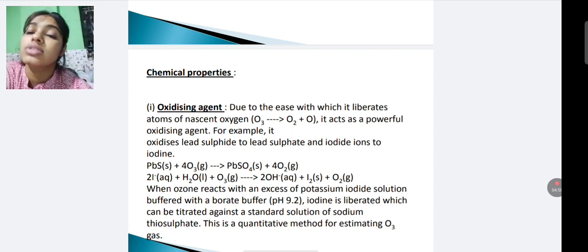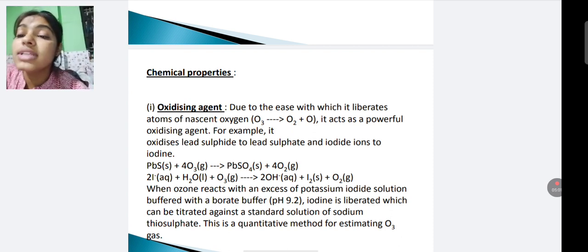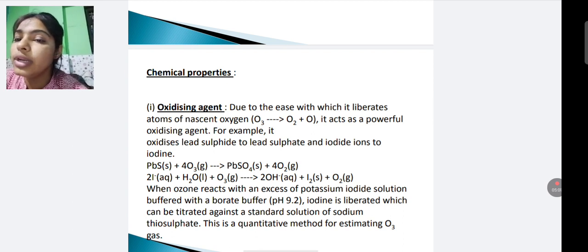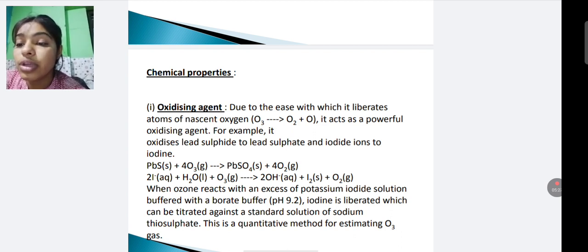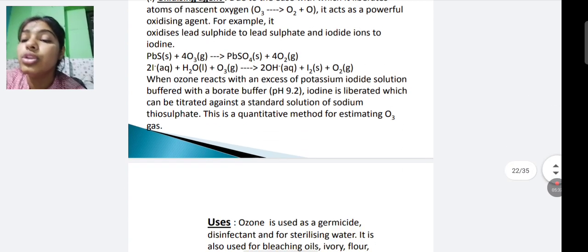It gives nascent oxygen. It acts as an oxidizing agent. For example, it oxidizes lead sulfide to lead sulfate and iodide to iodine. When ozone reacts with an excess of potassium iodide solution buffered with a borate buffer, iodine is liberated, which can be titrated against standard solution of sodium thiosulfate. This is a quantitative method for estimating O3 gas.